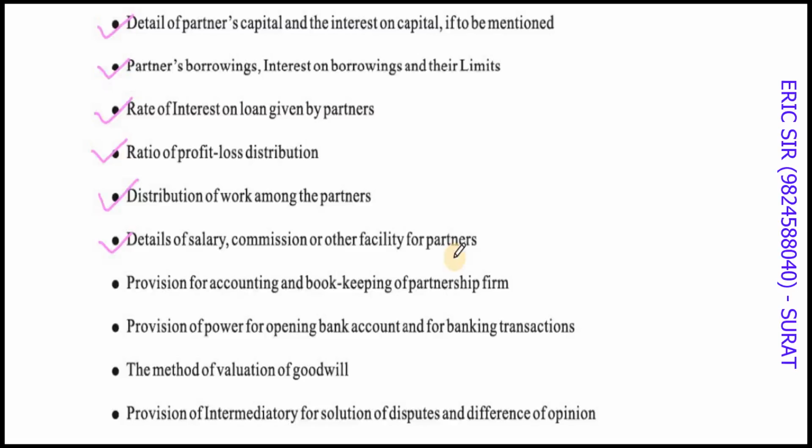To stop that, you may change the profit ratio. Your active partners get 30% each and sleeping partners get 20% each. Or a better way would be, the 4 partners may say that our partnership is an equal partnership. So each partner will get 25% of profit, an equal share. But whichever partner is working as an active partner will also take a salary from the partnership firm. So that active partner first draws salary. First salary is paid to him, the salary as decided by the partners.